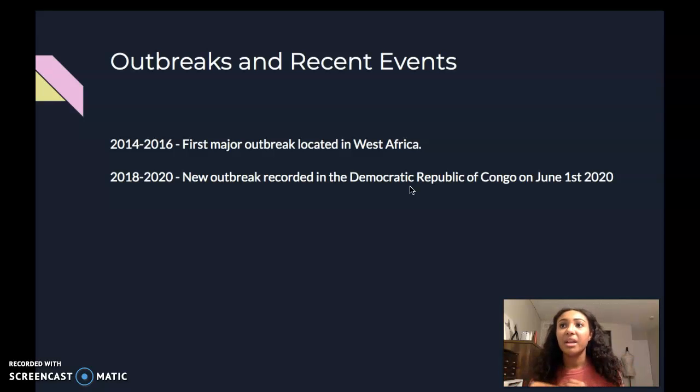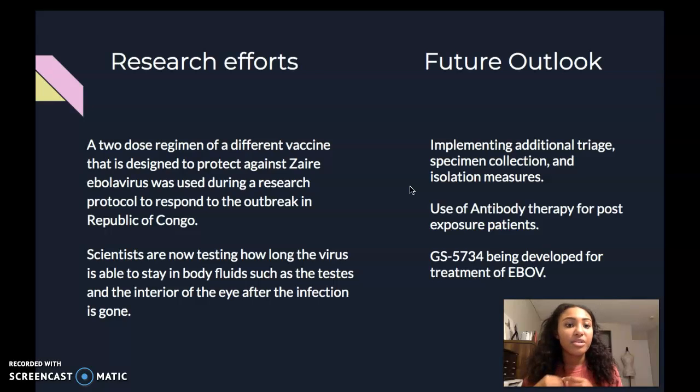and really just became a global pandemic. And in 2018 to 2020, a new outbreak was actually recorded in the Democratic Republic of Congo, and so much so that the government actually declared a new outbreak with 130 new cases and about 55 deaths, which is a mortality rate of about 42.3%.